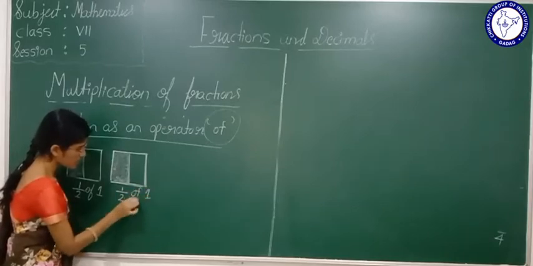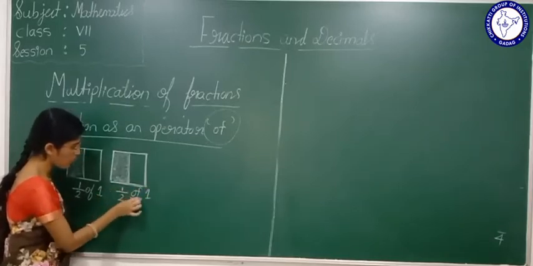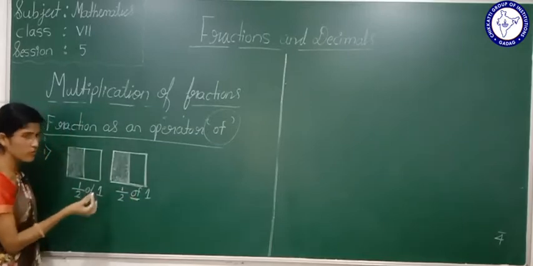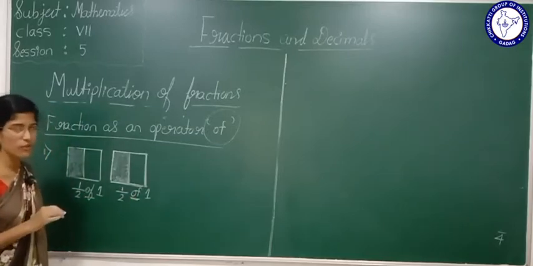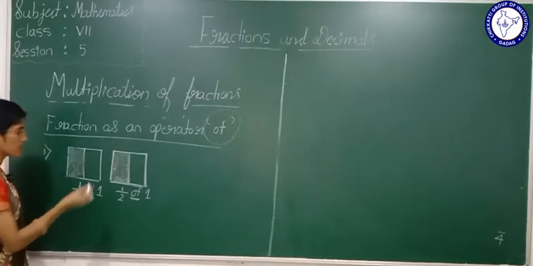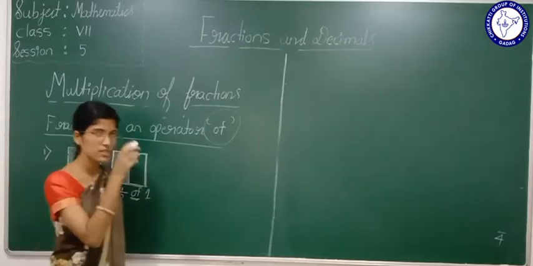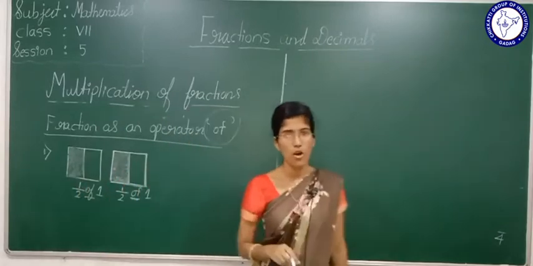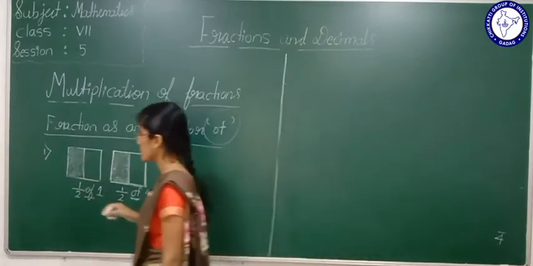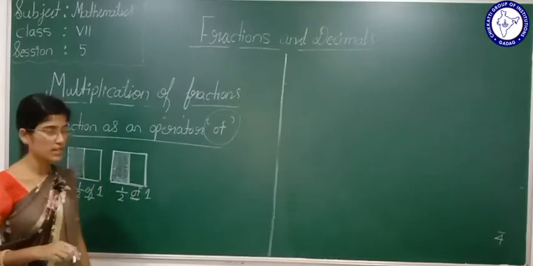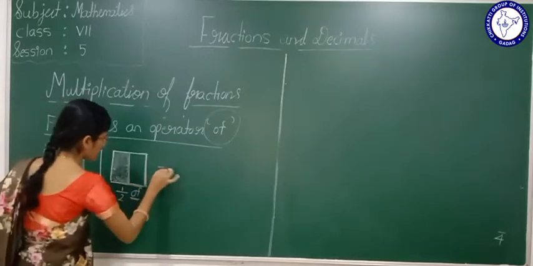Now see students, I have written here 1/2 of 1. We will see what this is. Now see students, how much will the shaded portion represent together? Now see, I will draw the figure here.